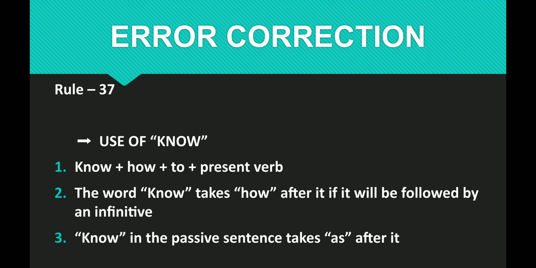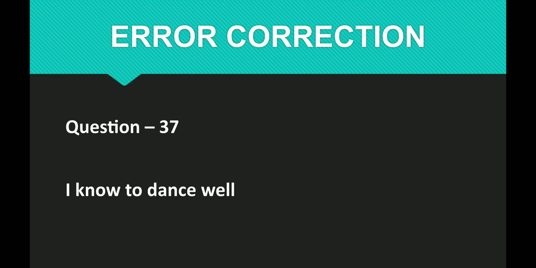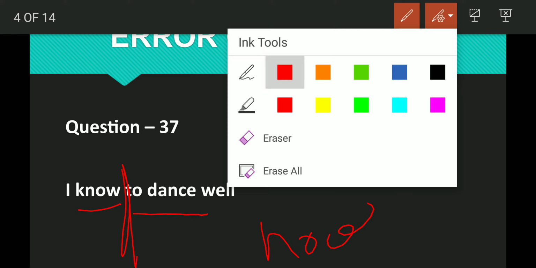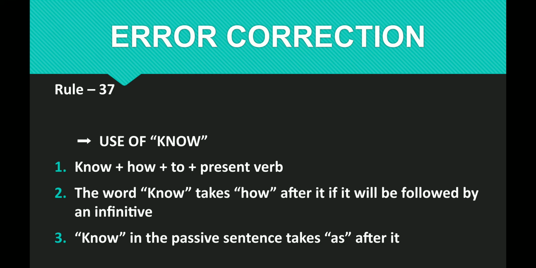So this was all about the rule of know. We'll get back to the question right now. So I know, know is the word we are talking about. To plus dance, to plus V1 is there. In between, exactly here we have to use the word how. I think this rule is clear. We will move forward to the next rule.